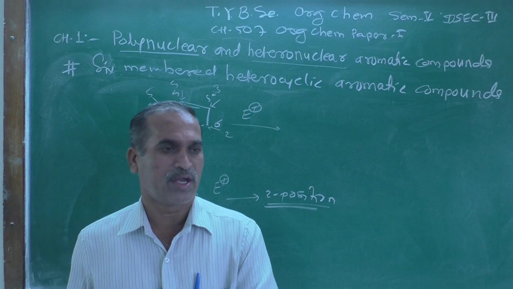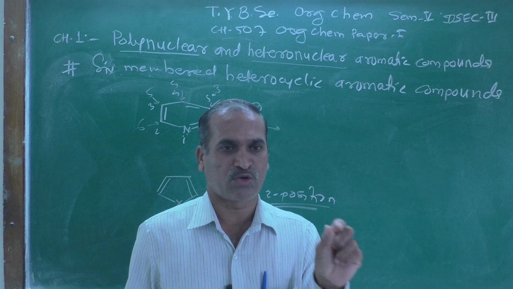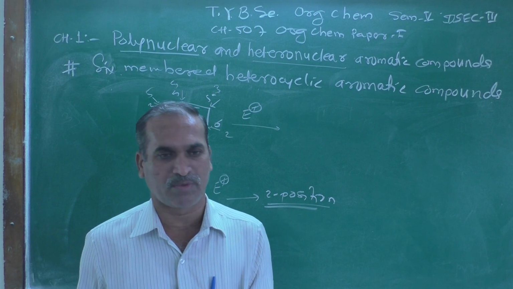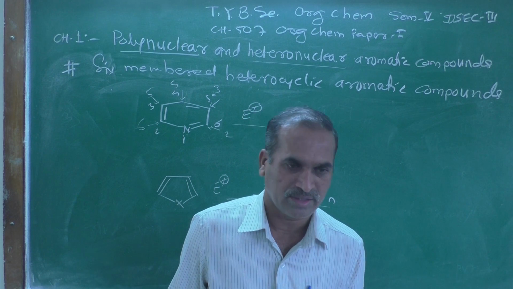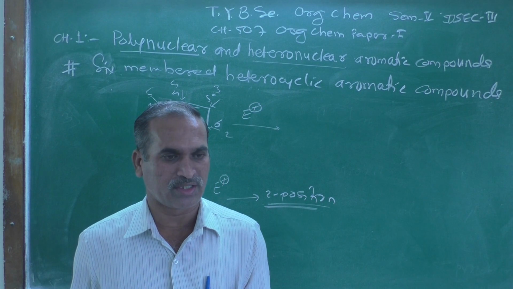And in addition to that, when the electrophile attacks at the 3 position, one of the carbon-carbon double bonds does not participate in the delocalization.